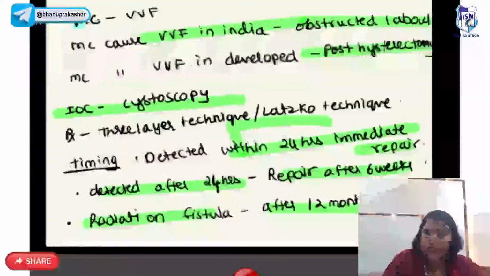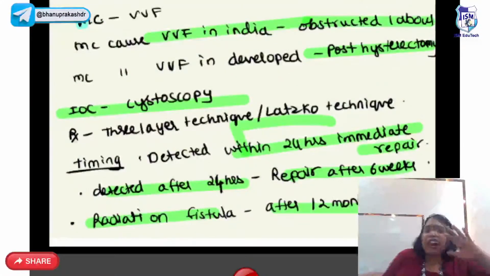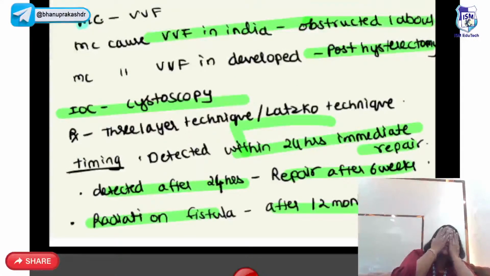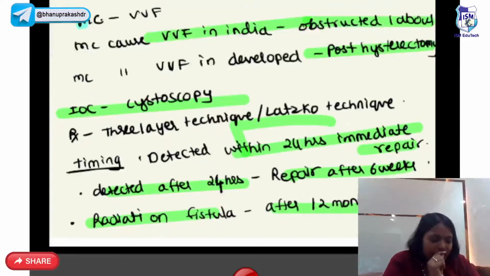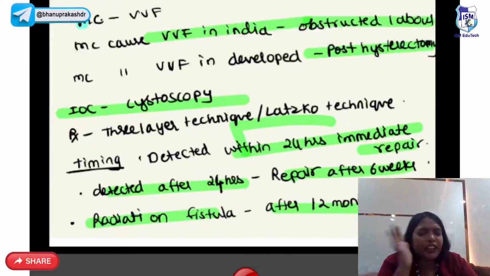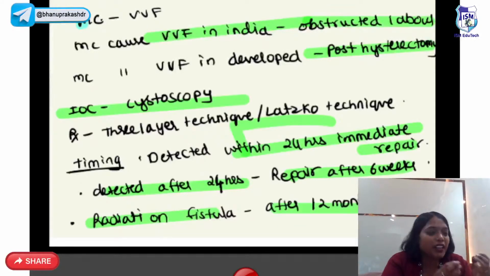You know, this is how the revision should be. It's not like you'll go hours together reading the same thing again and again. Quickly, pin to pin, print it in your brain, close the book and enjoy. If you are able to concentrate for these 2 hours and finish this gynec, whatever I've taught you, and retain it in your brain, you can rock in the exam, because we have completed all the important topics of gynec in a quick rapid revision in these 2 hours, except oncology. So oncology has to be read. Apart from that, I've discussed everything.